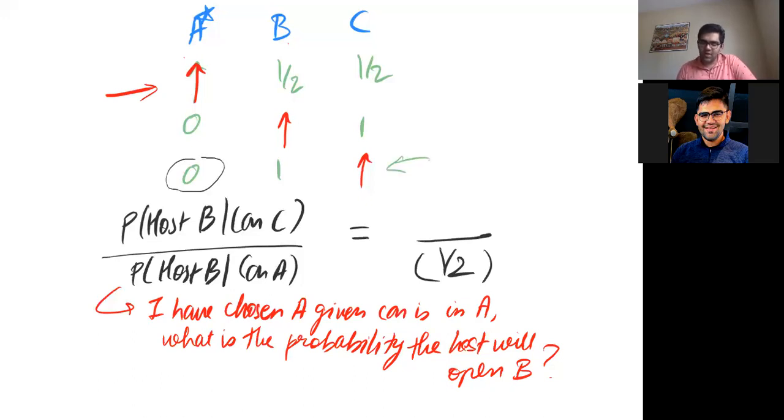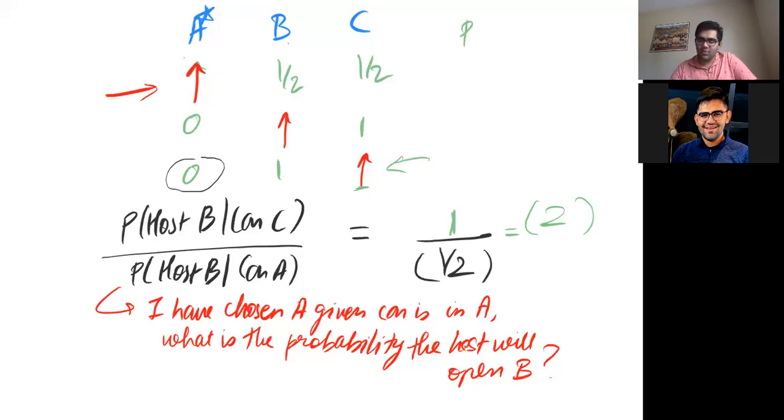If I had chosen the other door, then the probability of him opening B would be 1. And hence it would be 2 times the odds. So the probability of actually winning the car would be twice as much if I switch than if I stay.